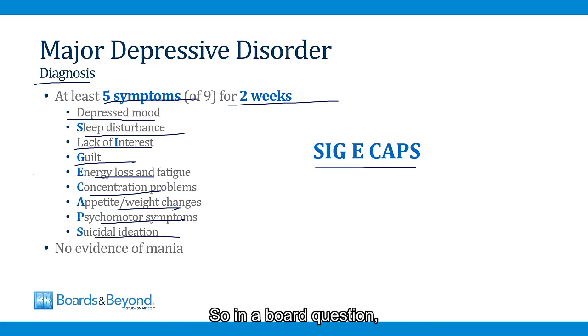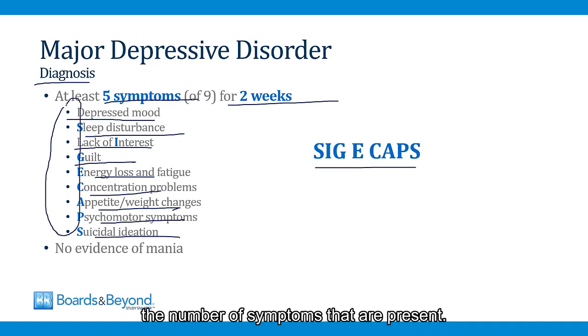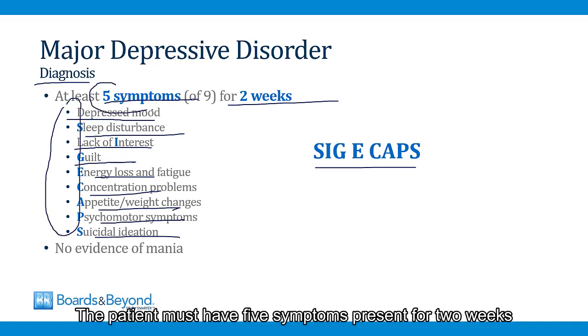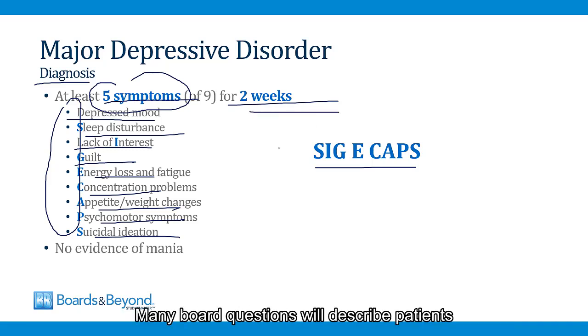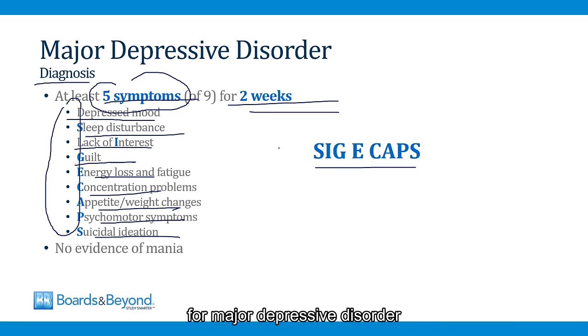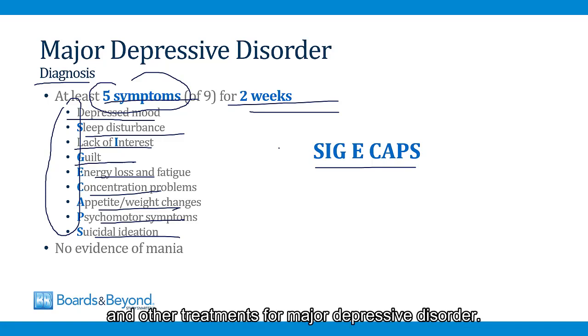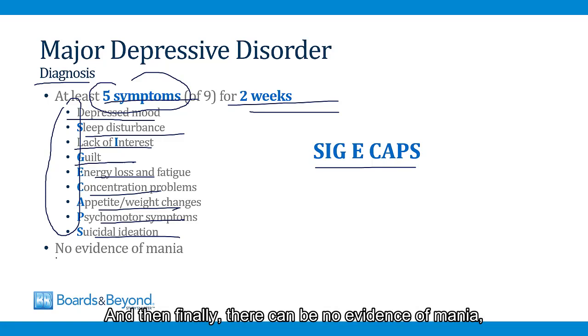So in a board question, make sure that you carefully count up the number of symptoms that are present. The patient must have 5 symptoms present for 2 weeks to meet criteria. Many board questions will describe patients with only 3 or 4 symptoms. Those patients do not meet criteria for major depressive disorder and should not be treated with the usual drugs and other treatments for major depressive disorder. And then finally, there can be no evidence of mania.